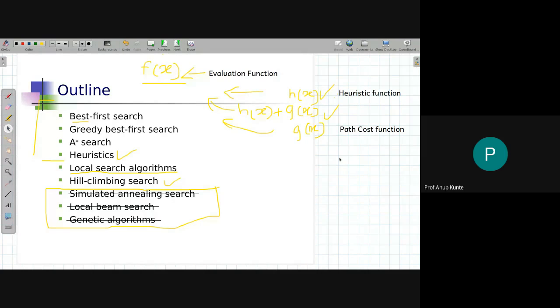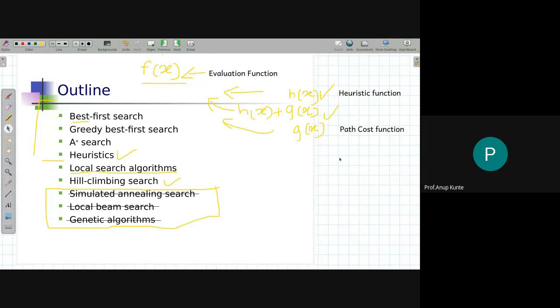informed search algorithms. They are extending the way uniform cost search was working. It was considering that g of x is the way to prioritize the fringe list. Now, instead of g of x, if I use h of x, I will get one of the informed search algorithms. I replace the priority criteria with h of x, then I'll get one of the informed search algorithms. Which one, we'll talk about.